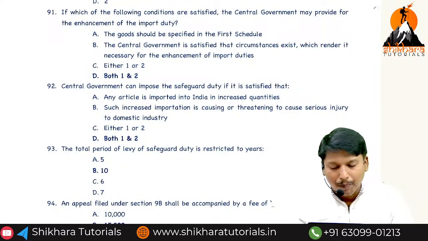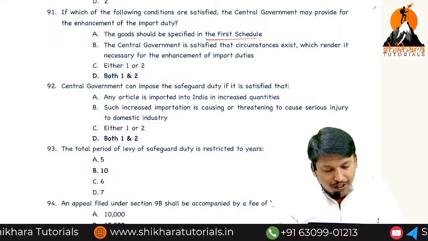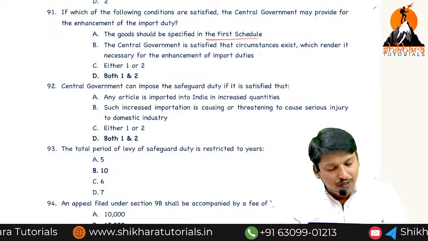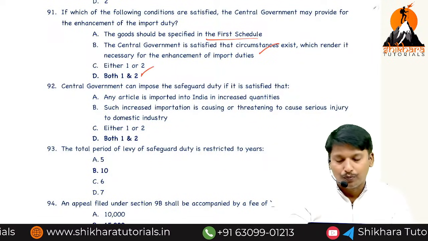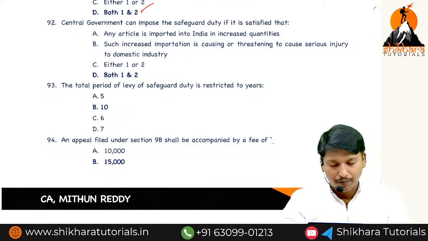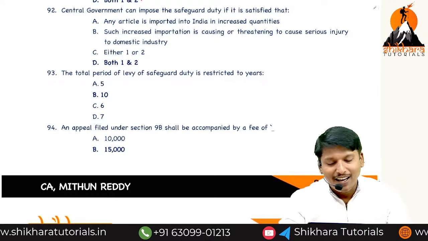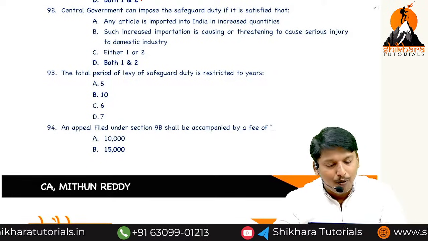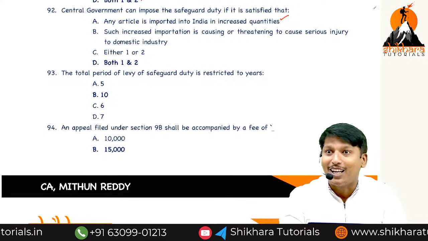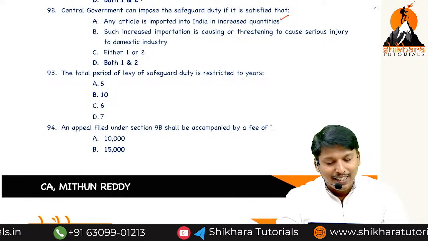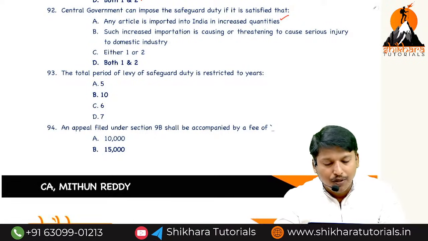Which of the following conditions are satisfied? The central government may provide enhancement of import duty in the first schedule if satisfied the circumstances exist, both 1 and 2. The central government may impose the safeguard duty when an article is imported into India in increased quantities, and such increased importation causes or threatens serious injury to the domestic industry.